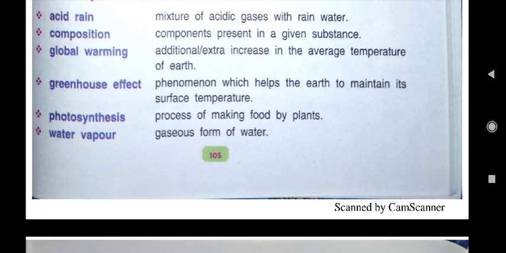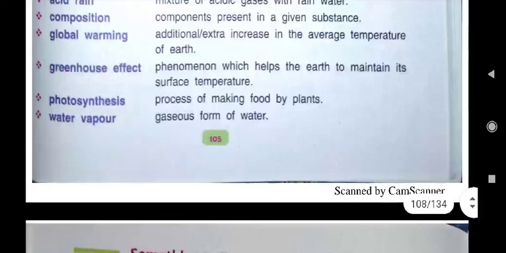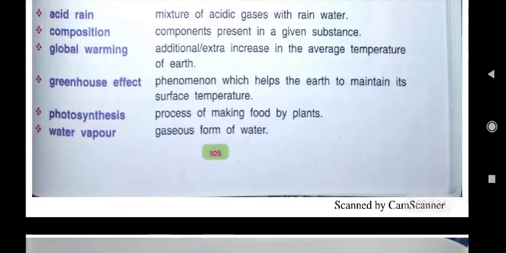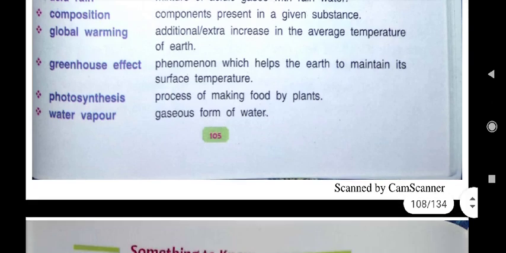Greenhouse effect. What is greenhouse effect? It is a phenomenon which helps the earth to maintain its surface temperature. And if surface temperature will increase, then what will be there? Global warming. If global warming is there, then ice of glaciers will melt down, and then widespread destruction and casualties will be there.